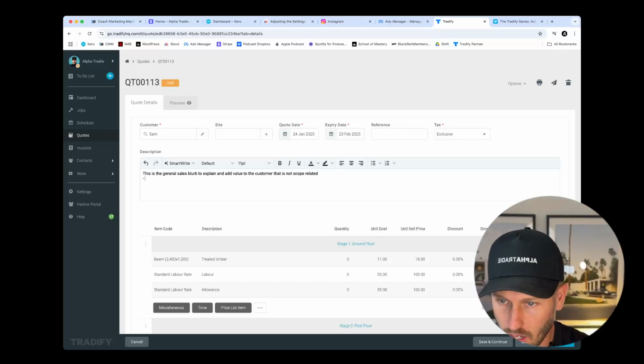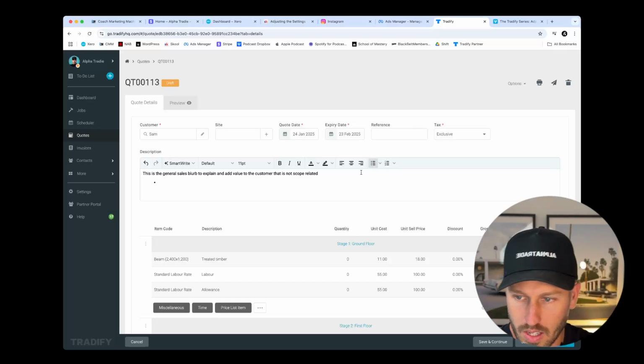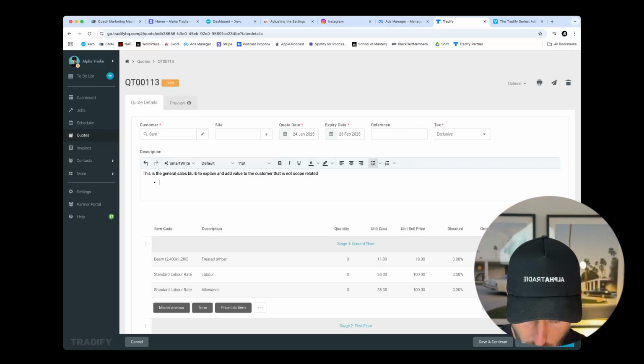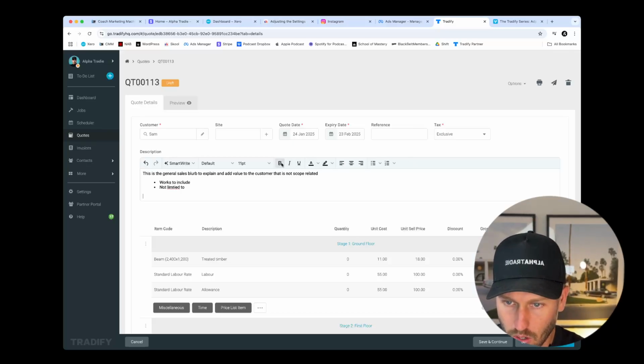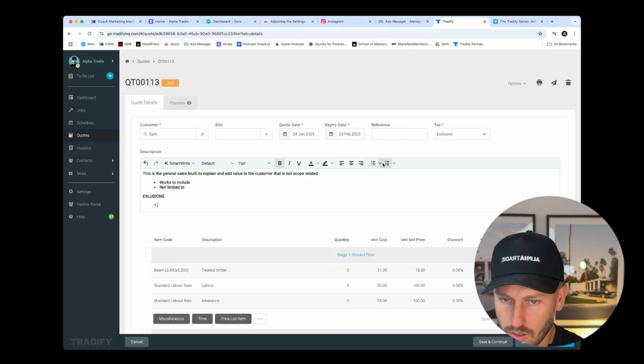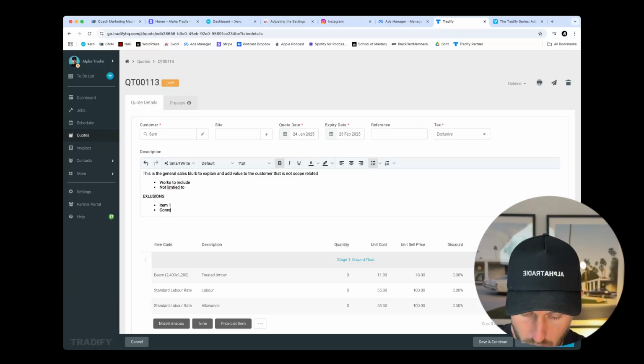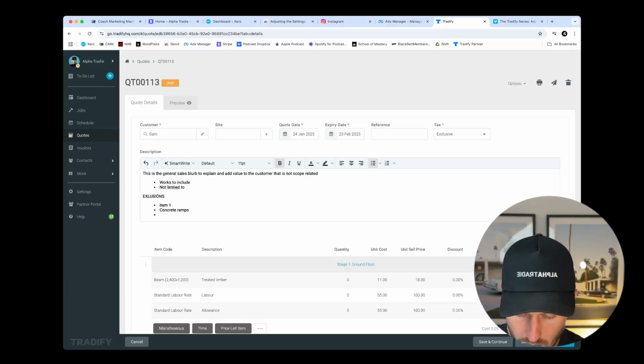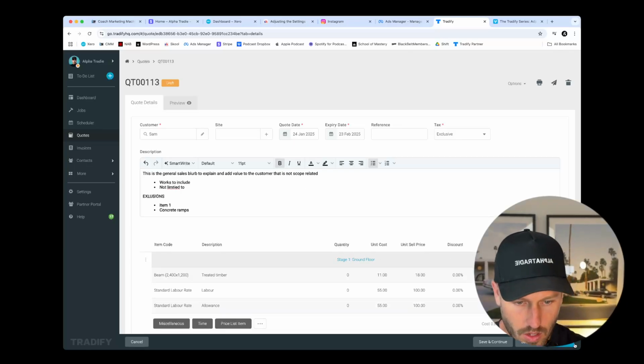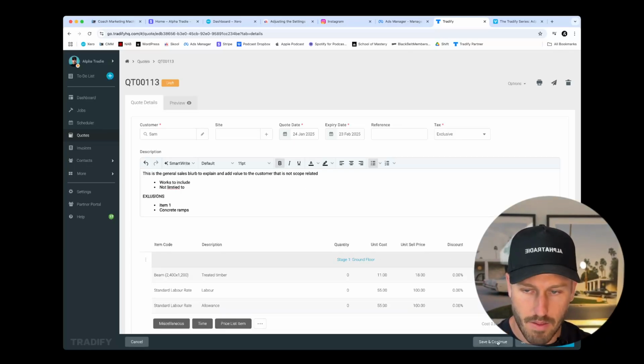And we could put in even here, we could have a bulleted list, works to include, not limited to, and we may go as well, go bold, and you might have a list of specific exclusions. Item 1, concrete, ramps, you get the idea. So let's just hit save and continue.